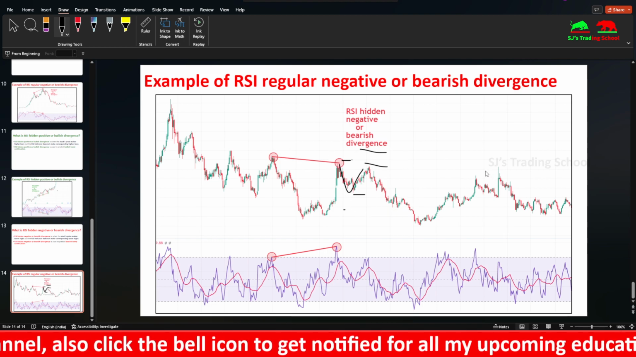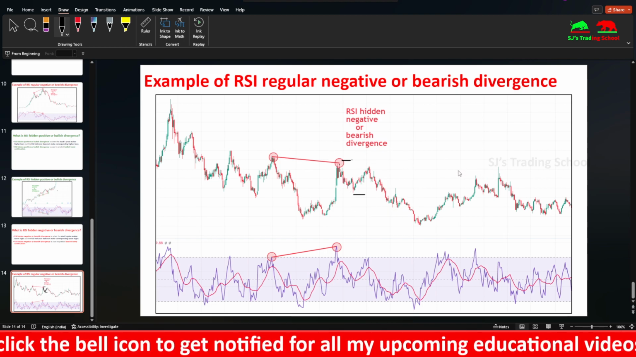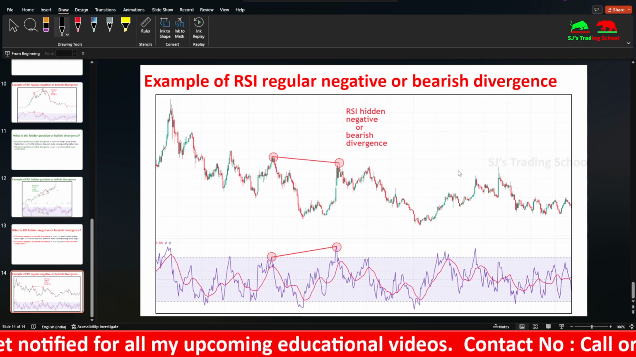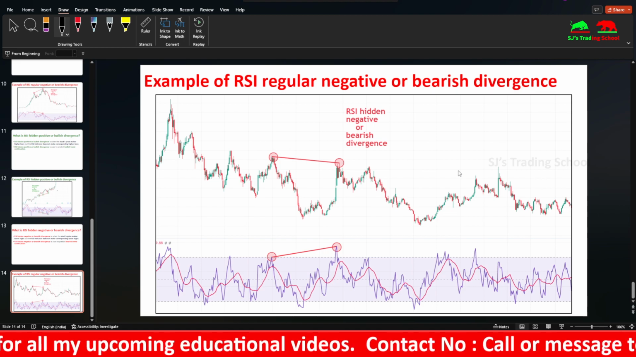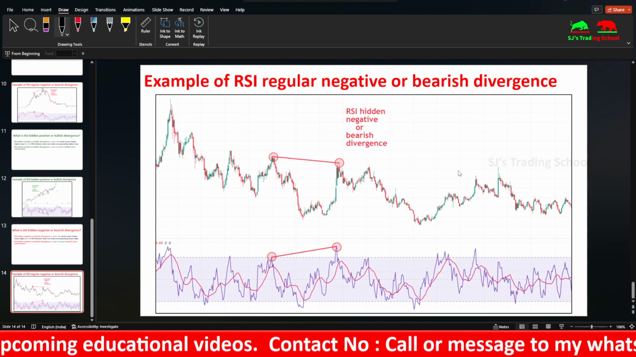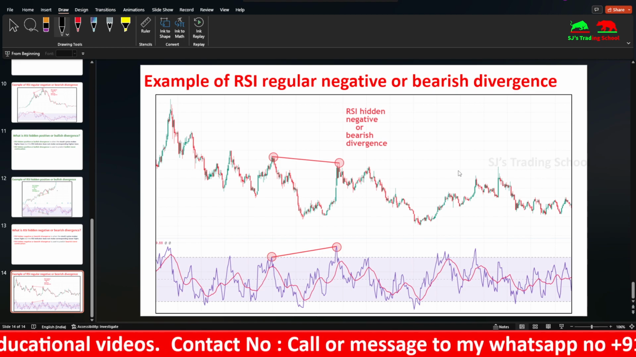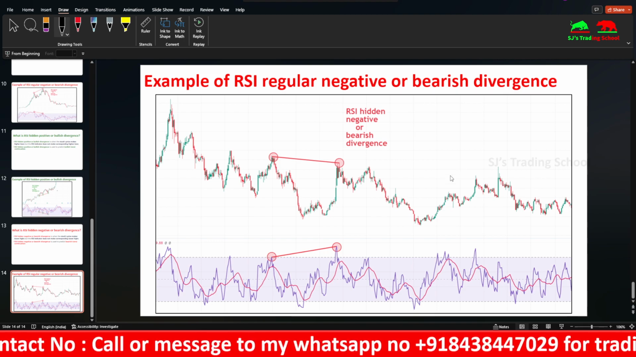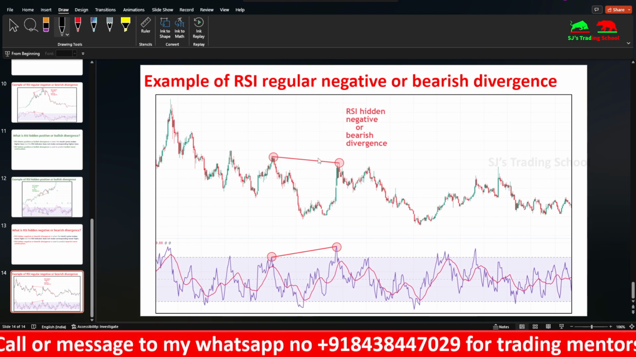When you're using technical analysis, you shouldn't use a single strategy alone. You have to combine several strategies and confirm before taking your entries. So your trade would be more successful when you are using more strategies together. That is what is known as confluence. So these are the four divergences.